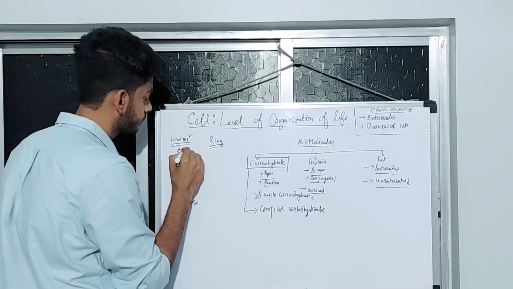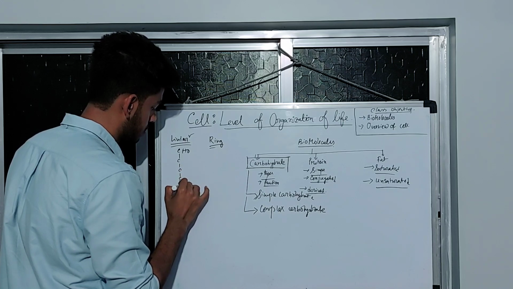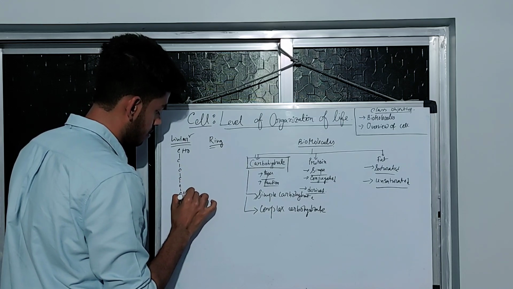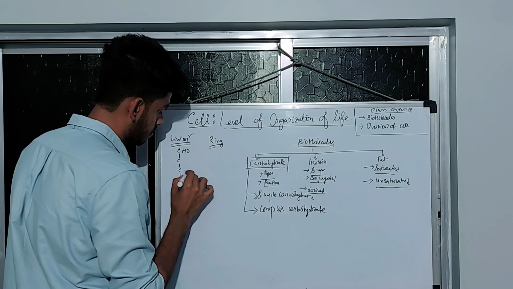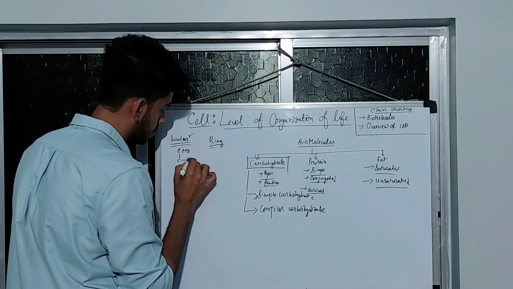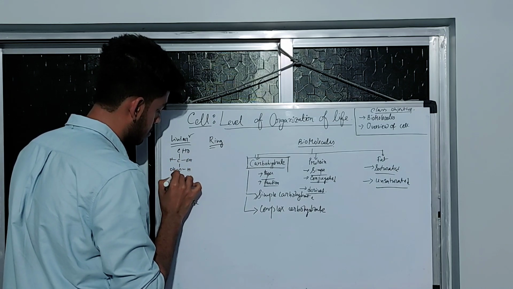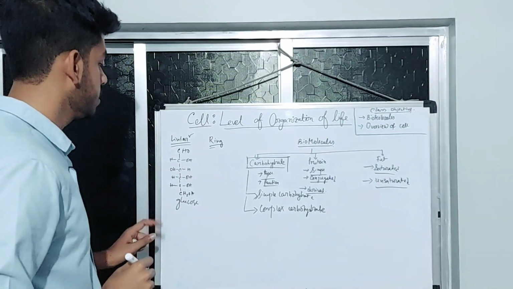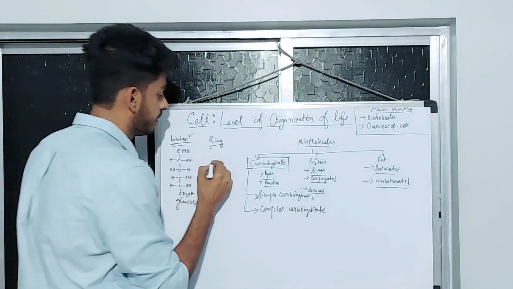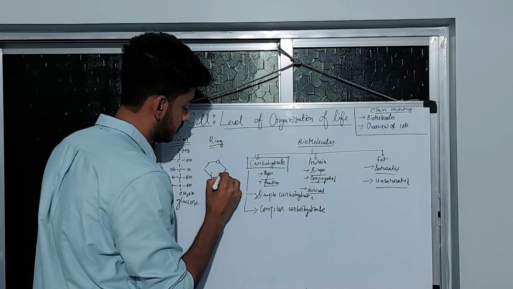So this is the linear structure of glucose, and this is the ring structure of glucose.